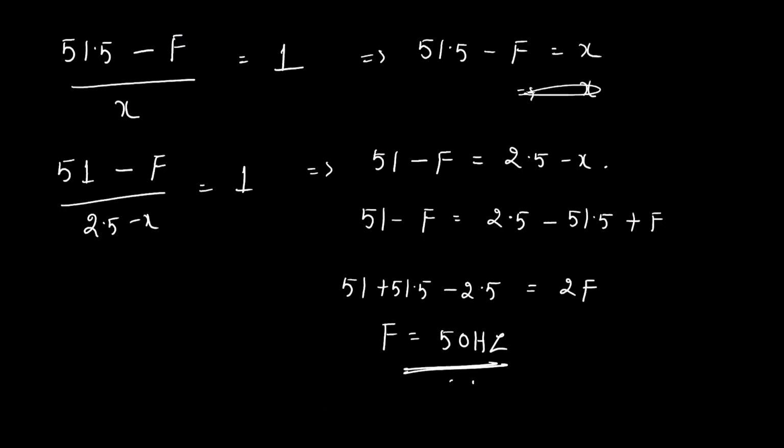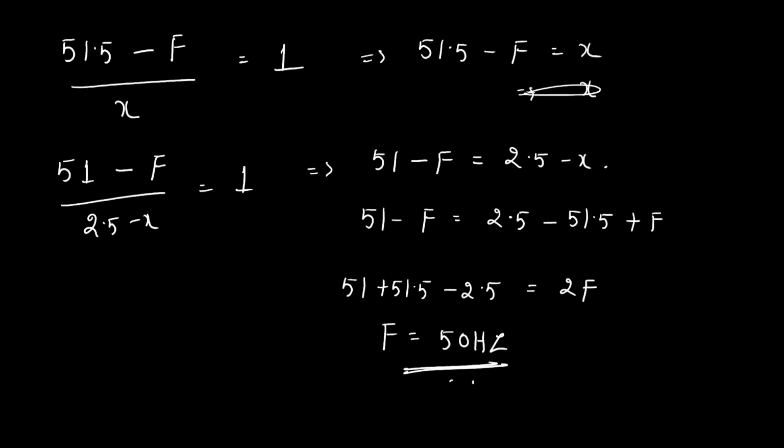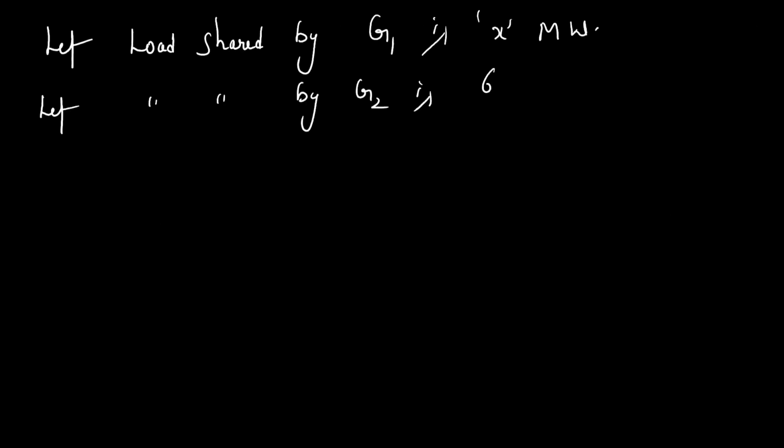Next, let the load shared by generator 1 be X megawatt. Let the load shared by generator 2 be, what is the total load? 600 megawatt. So it is 600 minus X megawatt. Let the load shared by the second machine be 600 minus X megawatt.